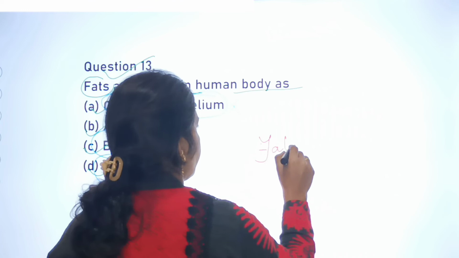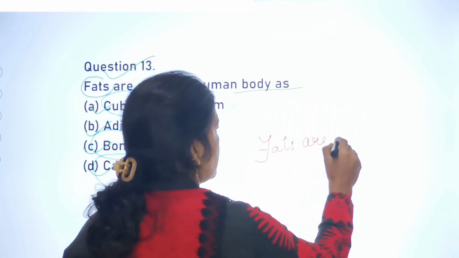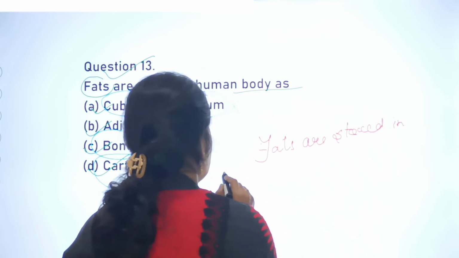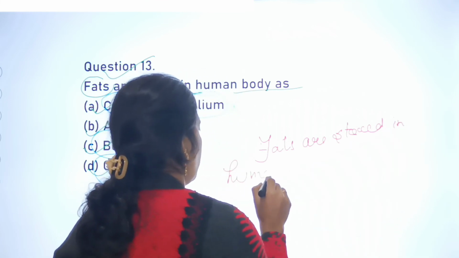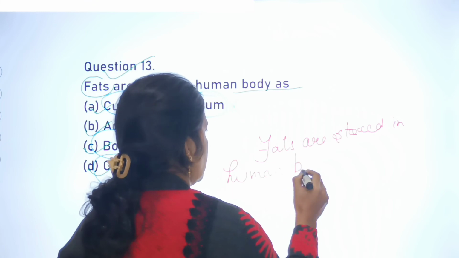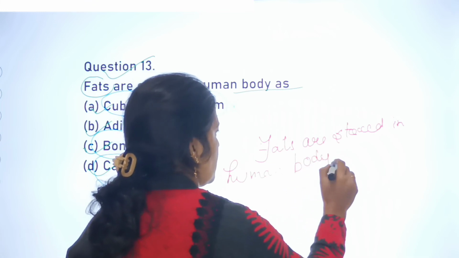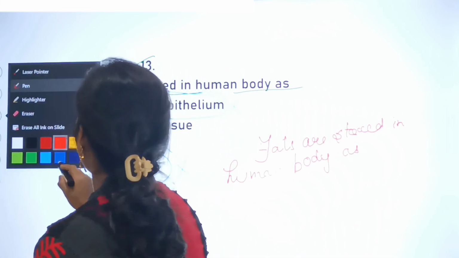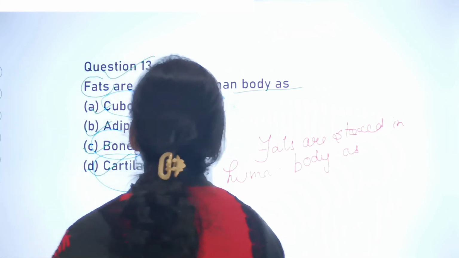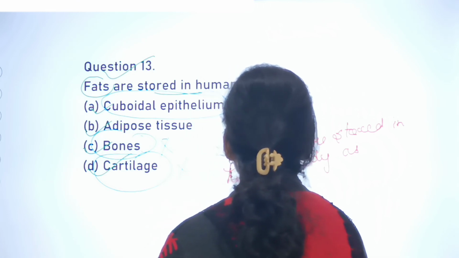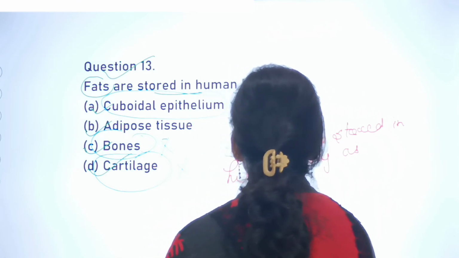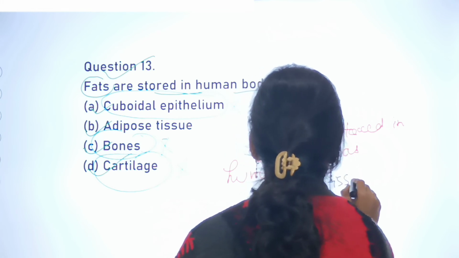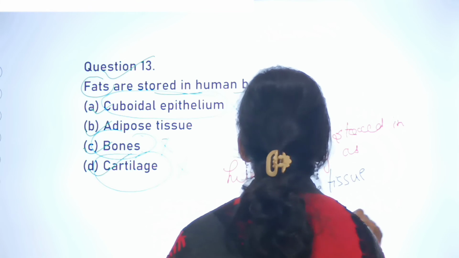Fats are stored in human body as adipose tissue.